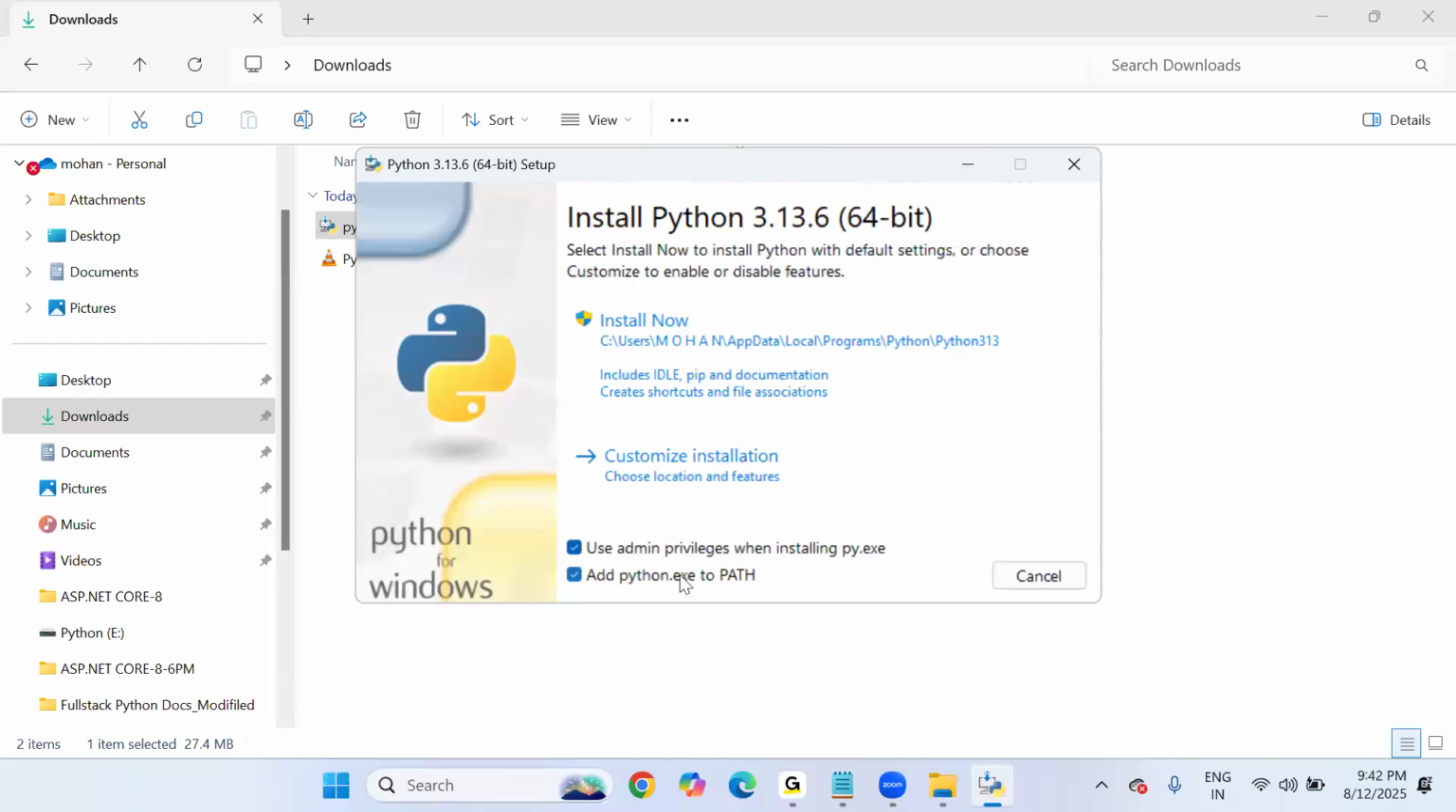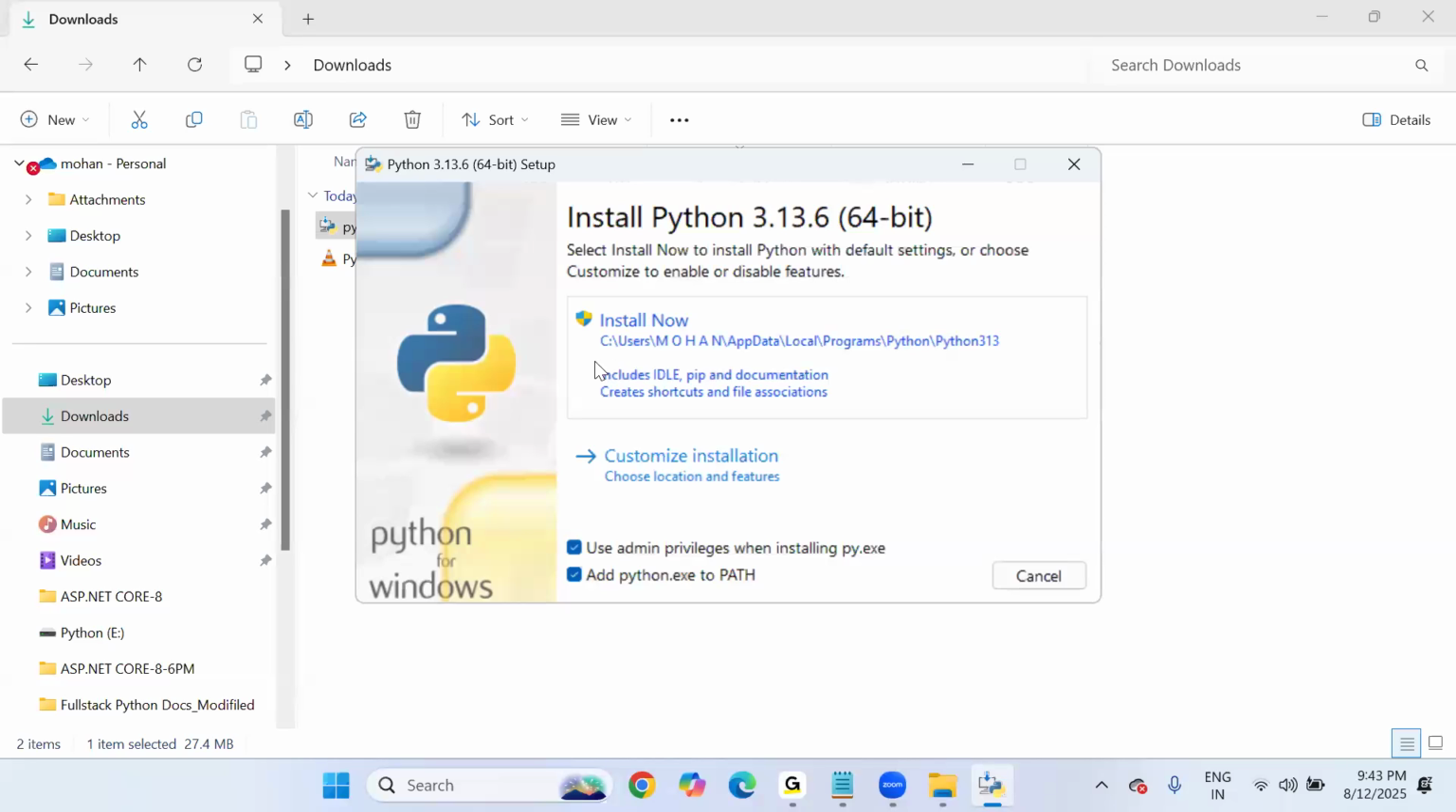This is internally adding environment variables. Environment variables mean every software creates a separate virtual environment, which is an isolated environment. Your Python programs will run on that environment, apart from your system environment. So that's why we are activating these two checkboxes. After activating them, you can simply click Install Now.